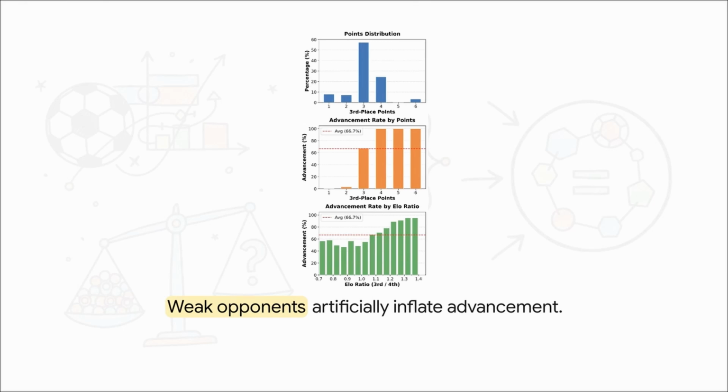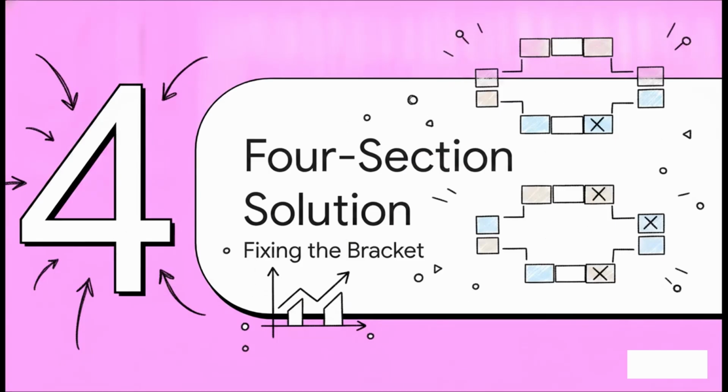The stats totally back this up too. Based on 200,000 simulation runs, the data proves that a higher ELO rating ratio between the third and fourth seeds dramatically increases a team's chances of advancing. Basically, the relatively weaker that fourth seed is compared to the third seed, the higher the advancement rate for that third-place team. It confirms beyond a shadow of a doubt that the current rules reward the luck of the draw over actual footballing skill. Which brings us to Section 4, the 4-section solution.